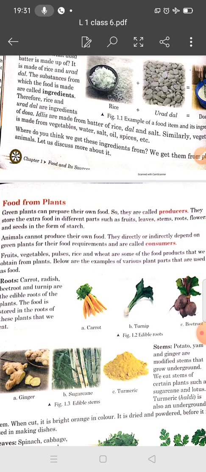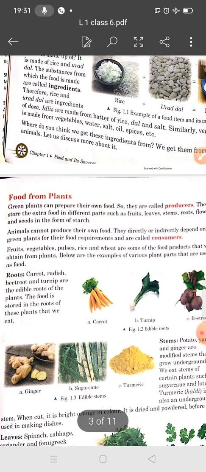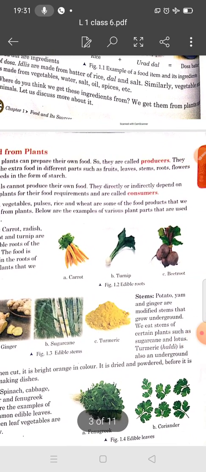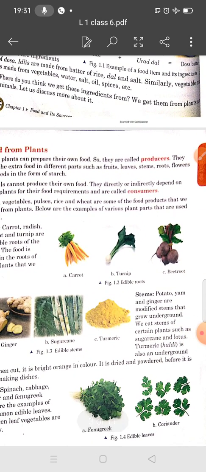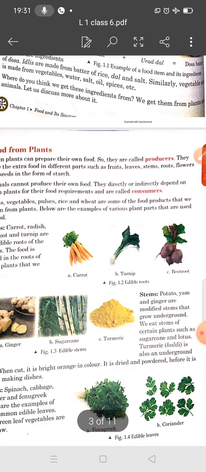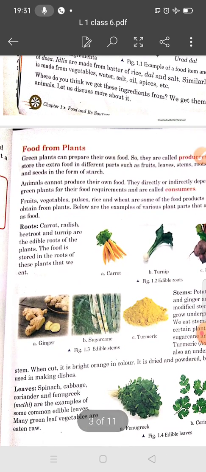Here are some examples of the various plant parts that are used as food. For example, roots: radish, carrot, turnip, beetroot. They are the edible roots of the plant, and the food is stored in the roots of these plants that we eat.